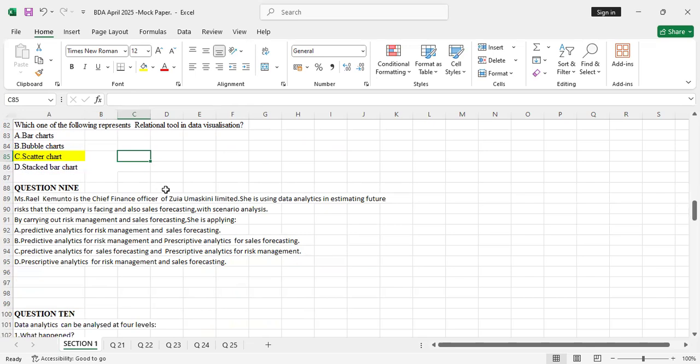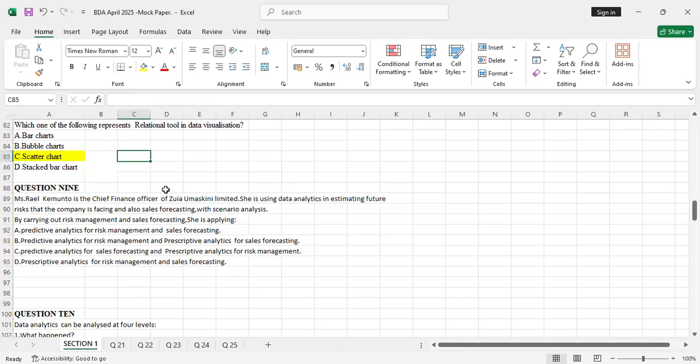Question 9. Ms. Rael Kemunto is the Chief Finance Officer of Zuia Umaskini Limited. She is using data analytics in estimating future risks that the company is facing and also sales forecasting with scenario analysis.